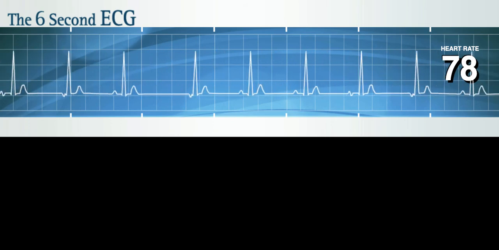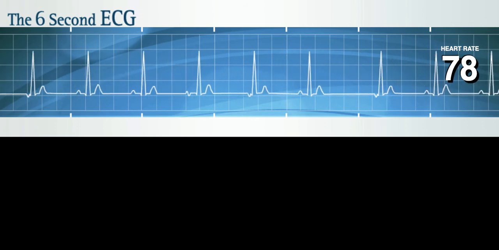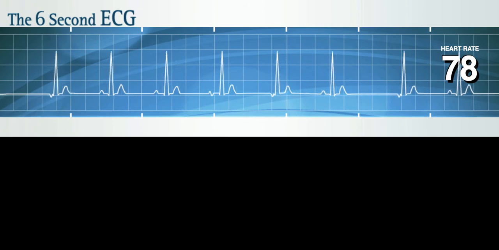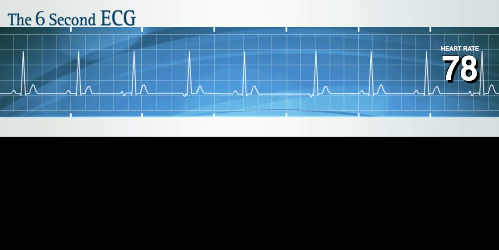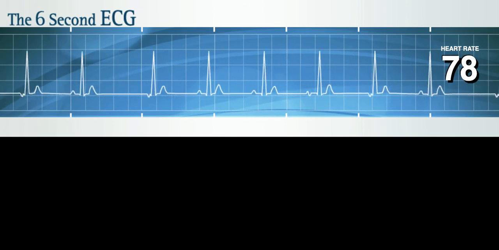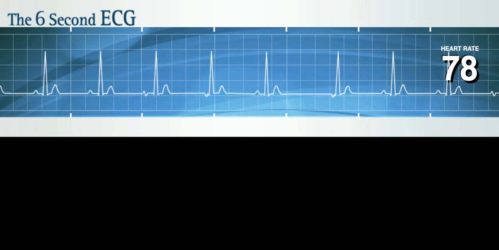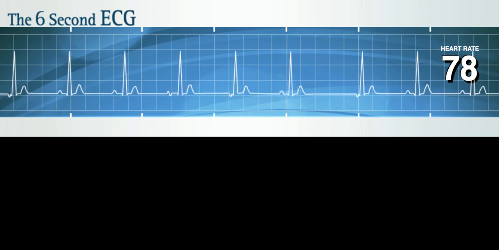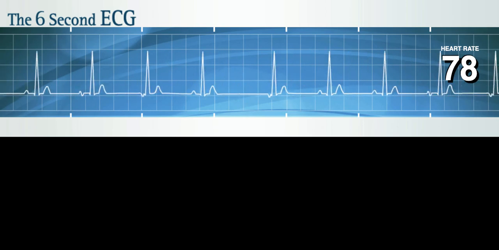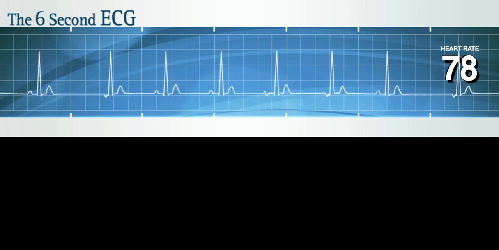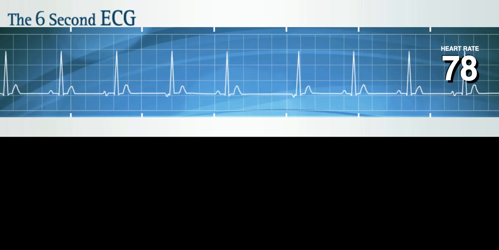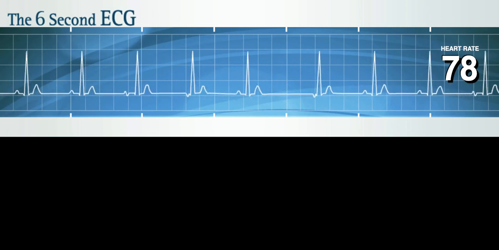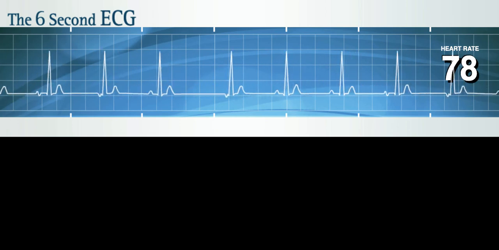Causes of wandering atrial pacemaker vary. The rhythm may be a normal phenomenon, particularly in the aged or the very young, or the rhythm may be linked to underlying heart disease. At times, the rhythm may be simply a manifestation of the vagal effects of respirations. As with other rhythms, wandering atrial pacemaker may be a result of drug toxicity, especially with digitalis therapy.